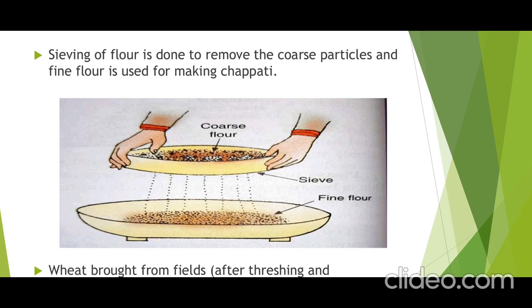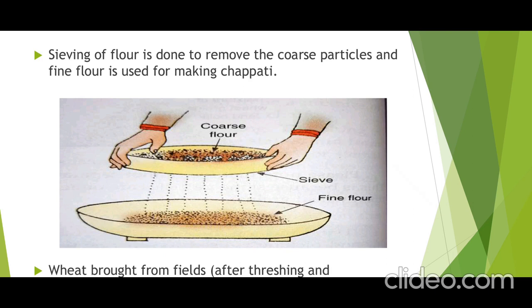The sieving of flour is done to remove the coarse particles. Coarse means the bigger particles of the flour will remain on the upper part of the sieve, and the fine flour will be collected down in the vessel. And from that you can make the chapatis. So when the wheat flour is put in a sieve and the sieve is moved back and forth, the fine particles of the flour will come down, and the coarse particles, known as the wheat bran, will remain in the sieve.